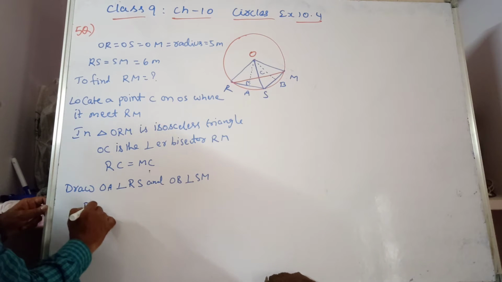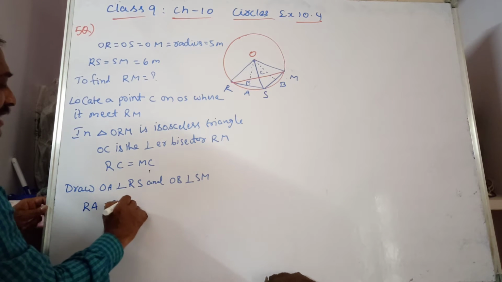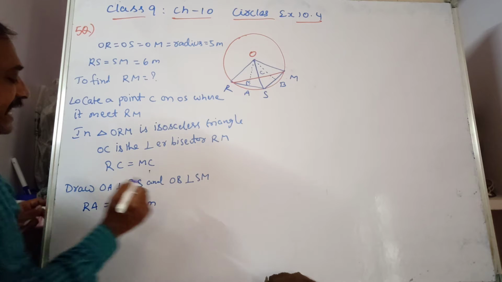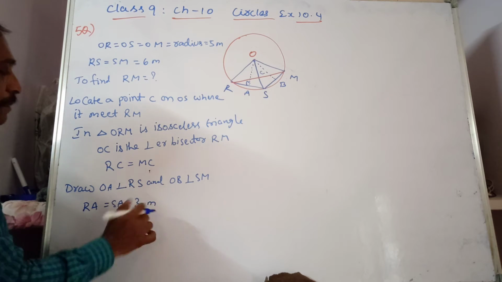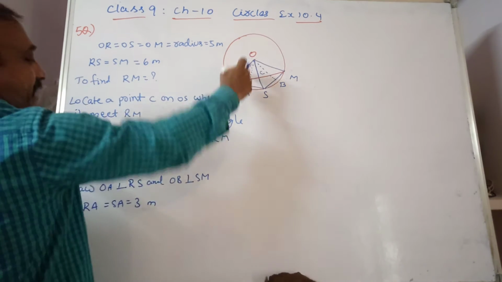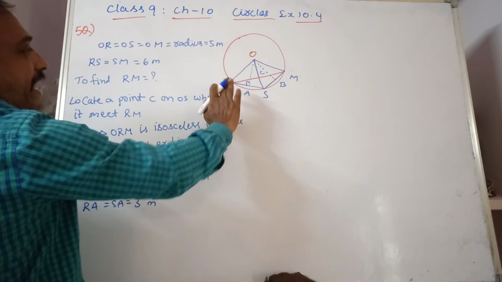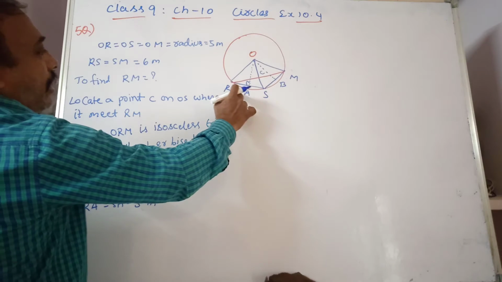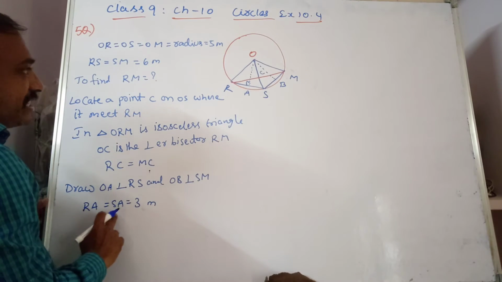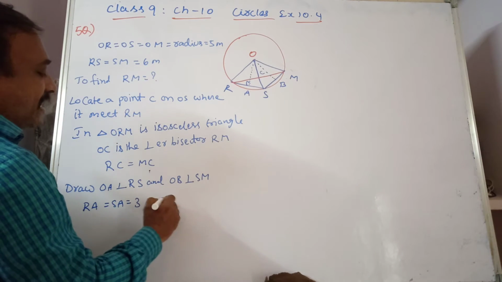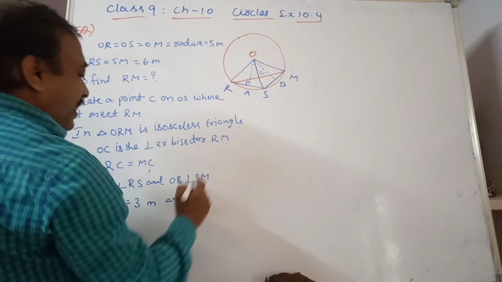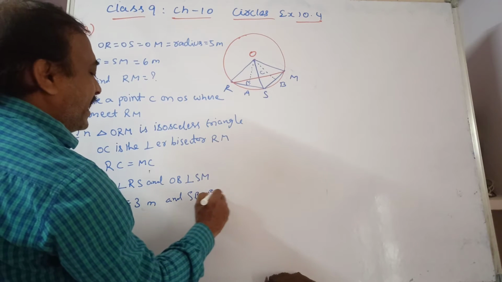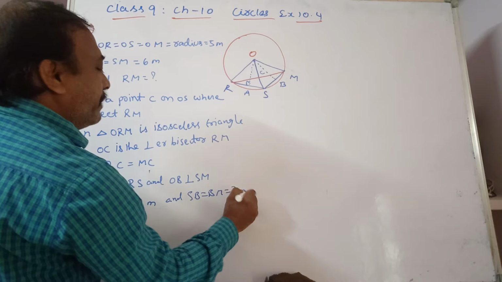That means RA is equal to SA is equal to 3 meters. Why? As it is a perpendicular from the center to the chord, it bisects the chord. That means RA is equal to 3, which is equal to SA, 3 meters, and similarly SB is equal to BM is equal to 3 meters.